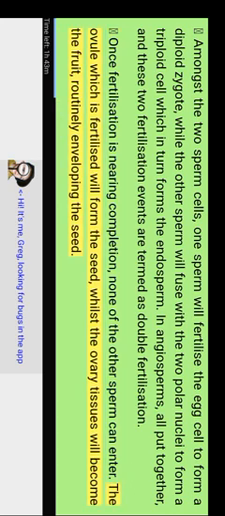The fertilized ovule will form the seed, whilst the ovary tissues will become the fruit, enveloping the seed. Subsequent to fertilization, embryonic development begins. The zygote divides, generating two cells, the upper cell known as the terminal cell and the lower cell known as the basal cell. The suspensor is formed by the division of the basal cell, which eventually connects to the maternal tissue. The suspensor allows nutrition to be transported from the mother plant to the developing embryo.